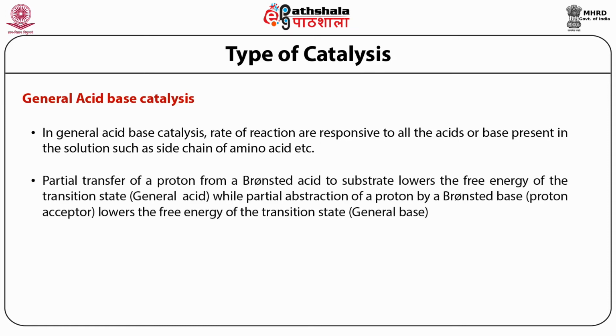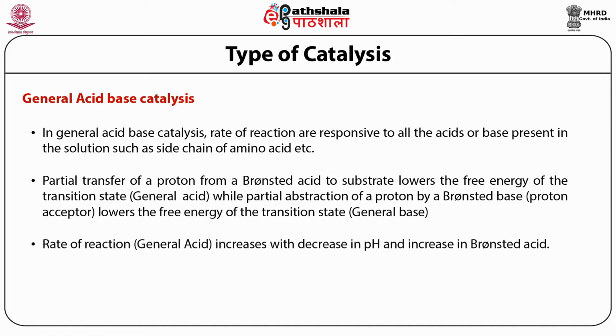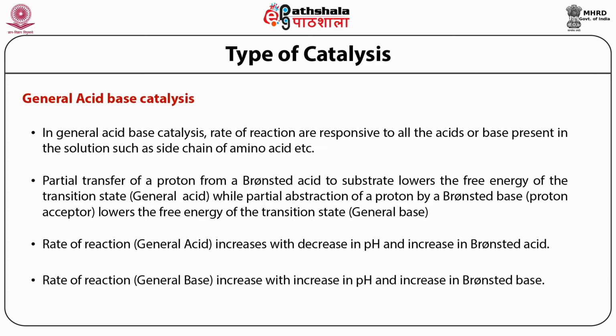The partial transfer of the proton from a Bronsted acid to the substrate lowers the free energy of the transition state, while partial abstraction of a proton by a Bronsted base also lowers the energy of the transition state. And the rate of reaction in general acid catalysis increases with a decrease in the pH and an increase in the Bronsted acid.